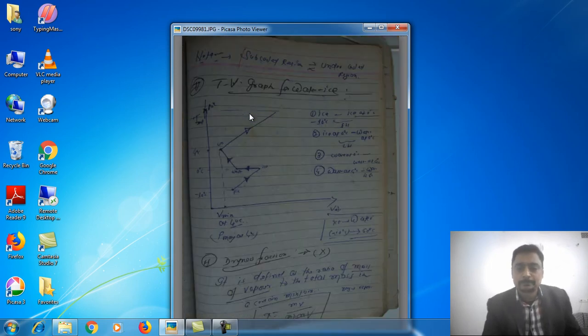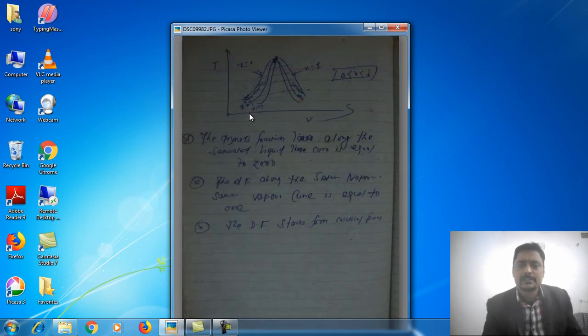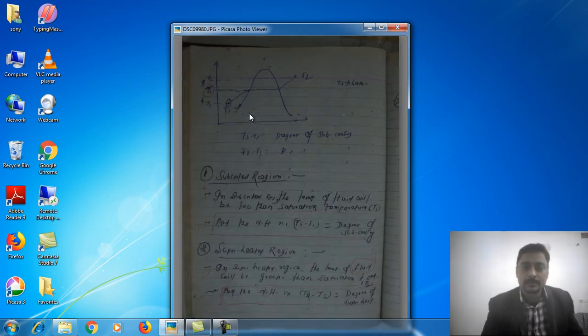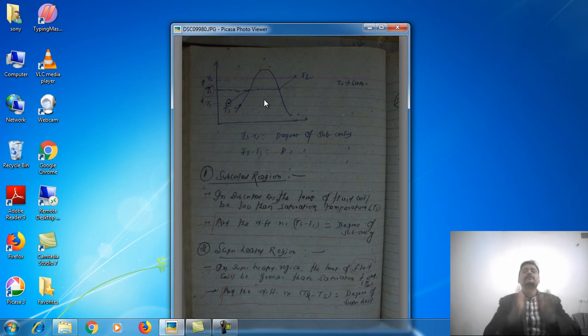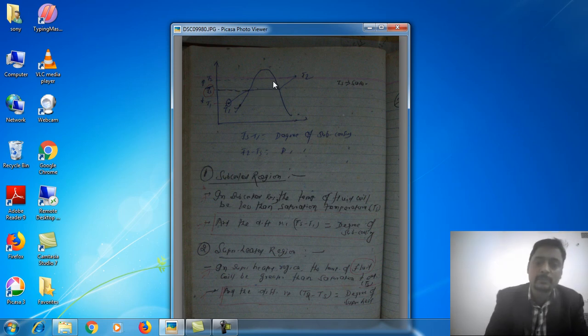The next term is dryness fraction. We know that this zone is the wet zone. Wet zone means it is a combination of liquid and vapor, from this point to this point.